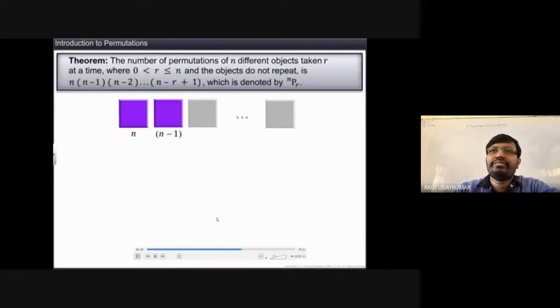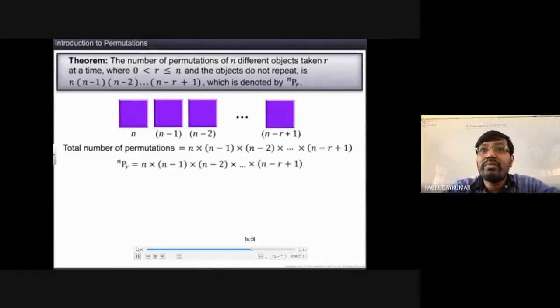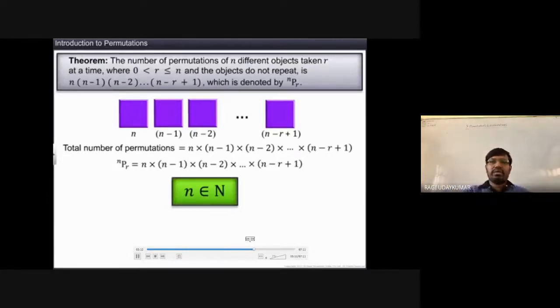Understood? Next, in the same way, proceed and you get n minus r. So in total, by using the multiplication principle, you have to multiply them, and this is represented by nPr. Here n should be compulsorily a natural number.